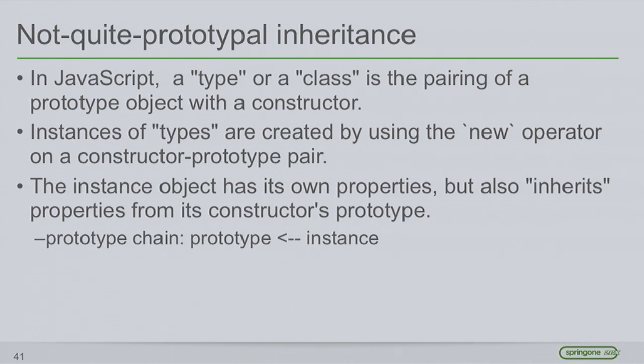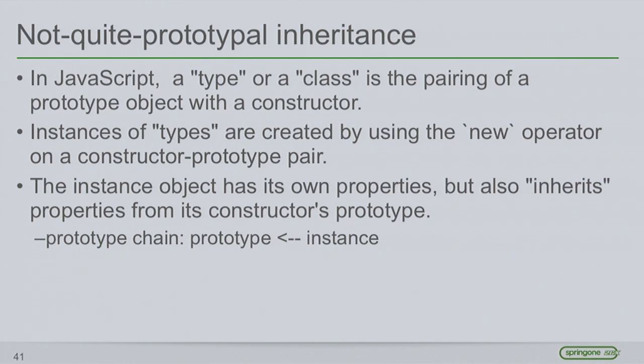Okay, so JavaScript is not truly prototypal. It's kind of quasi, somewhere between object-oriented and prototypal. The reason for this is that Java was very popular at the time, and the team decided they needed to make this even more Java-like. So they came up with this quasi prototypal inheritance.